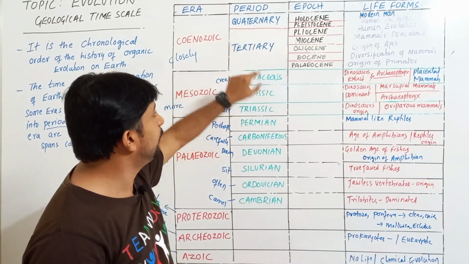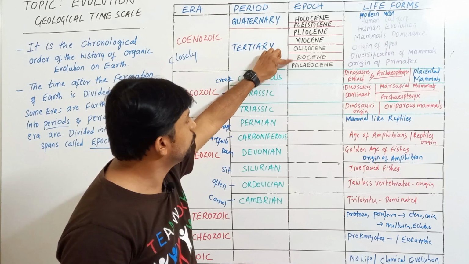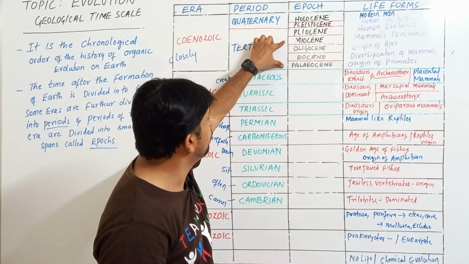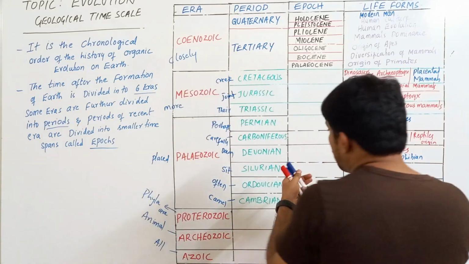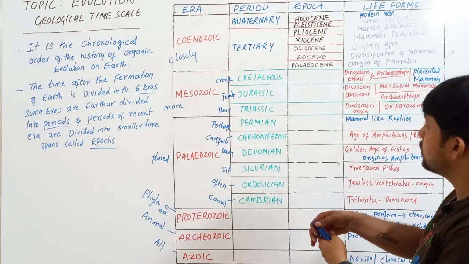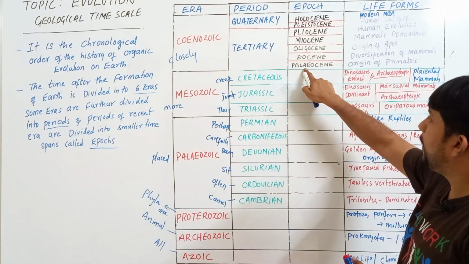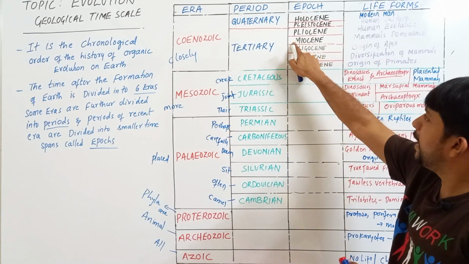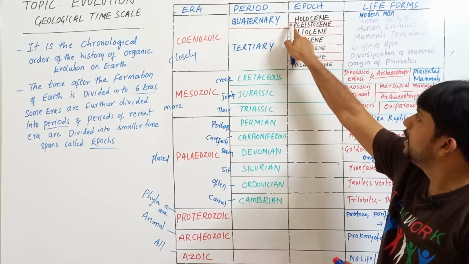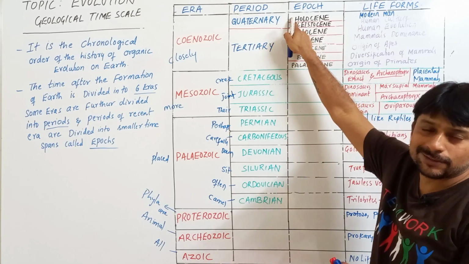Tertiary period is with 5 epochs, and quaternary with 2 epochs. What are these? Paleocene, Eocene, Oligocene, Miocene, Pliocene, Pleistocene, Holocene.